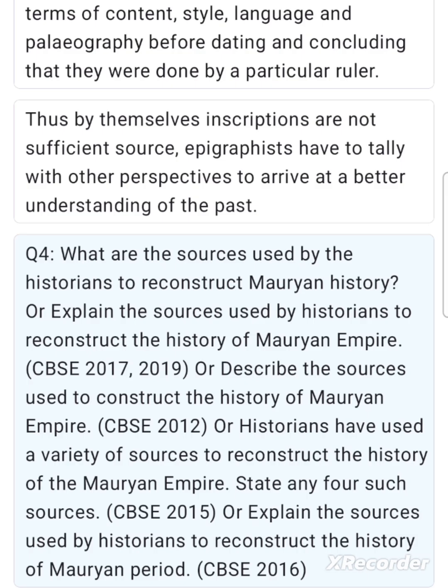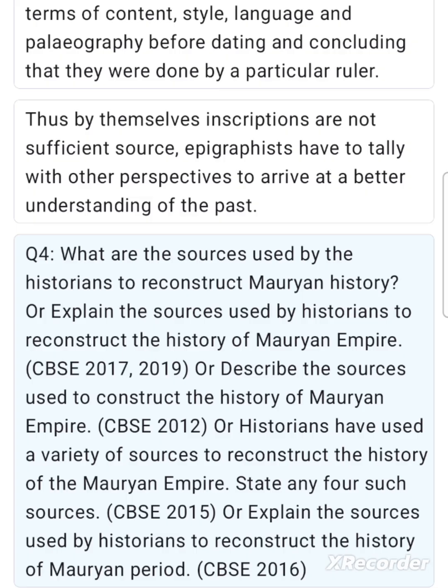Q4. What are the sources used by the historians to reconstruct Mauryan history? Or explain the sources used by historians to reconstruct the history of Mauryan Empire. CBSE 2017-2019. Or describe the sources used to construct the history of Mauryan Empire. CBSE 2012. Or historians have used a variety of sources to reconstruct the history of the Mauryan Empire. State any 4 such sources. CBSE 2015. Or explain the sources used by historians to reconstruct the history of Mauryan period.